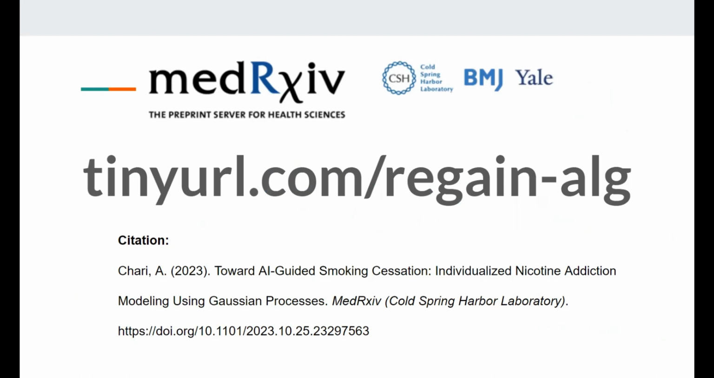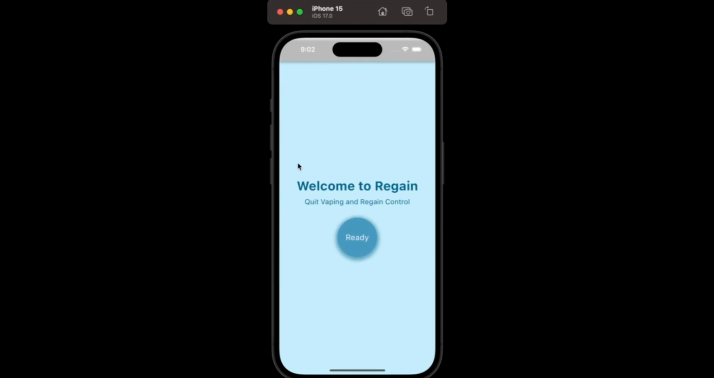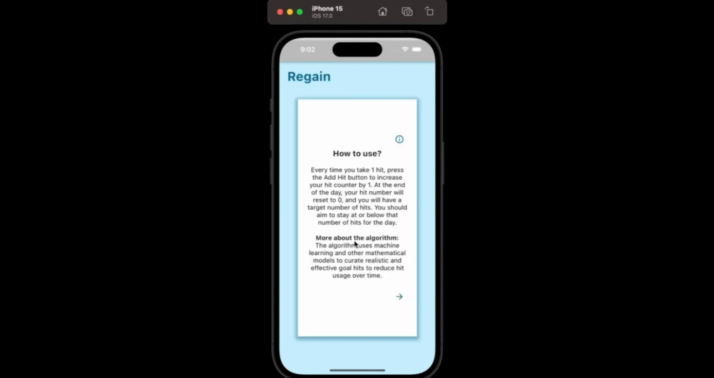Now we'll take a closer look at how the app actually works. When users open our app, they're met with the welcome screen. Here we give an introduction to our app as well as our mission to quit vaping and regain control. When users are ready, they can click the Ready button to move on to the informational page.